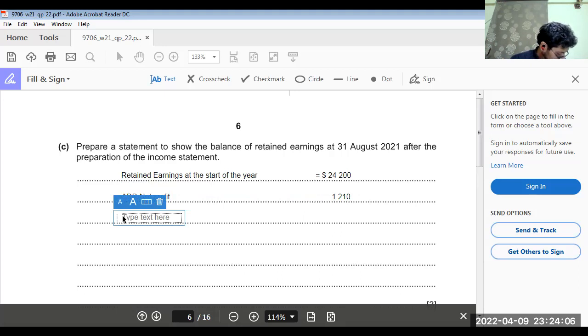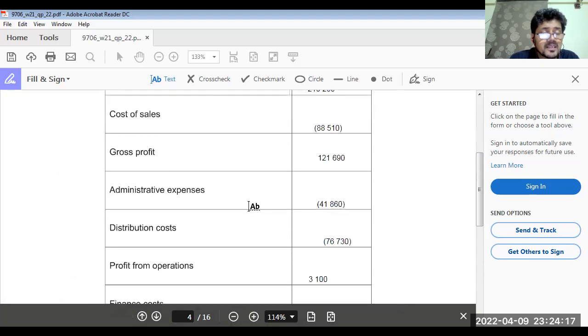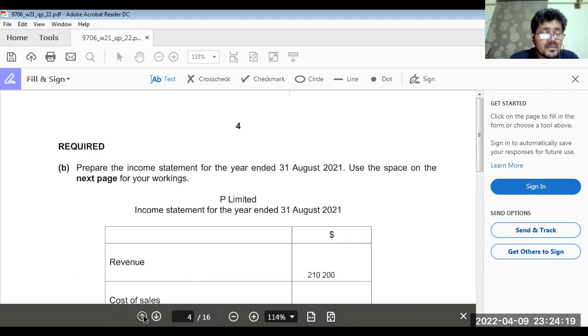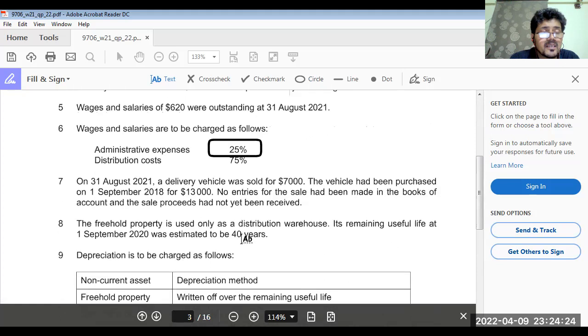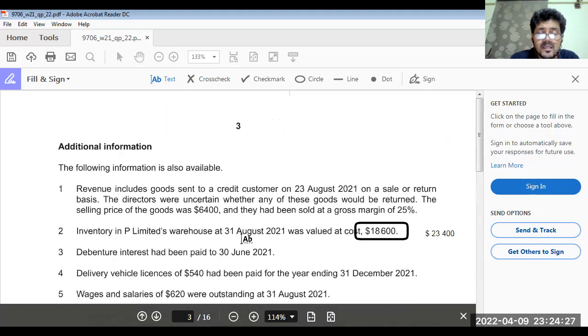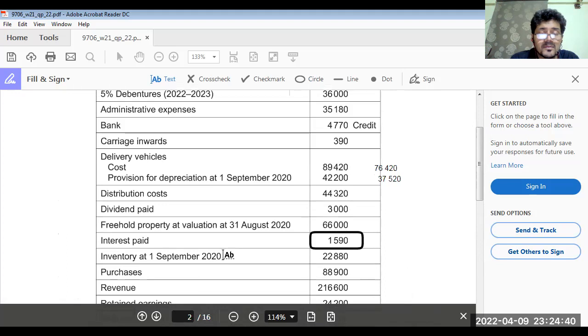Have we done something with this? Let's check. We do not have anything on this page. Then dividend paid. Yes, here we are.